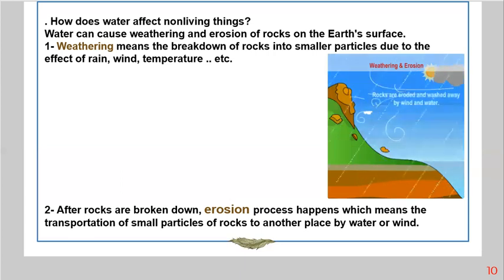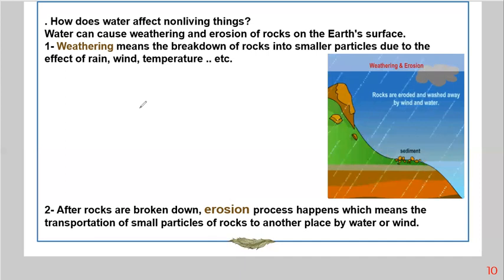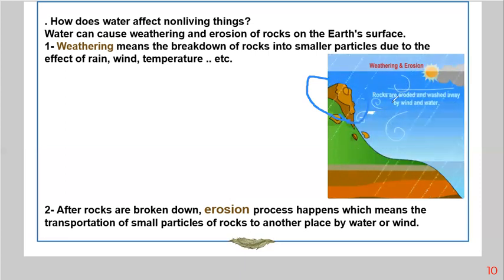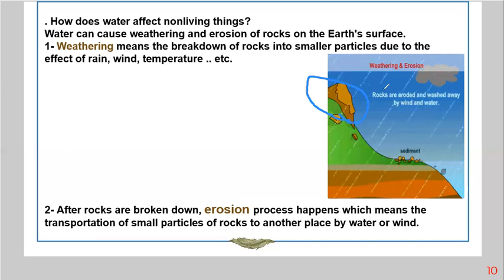So these two processes represent the interaction between the geosphere and the hydrosphere. But how? The rock here is the geosphere, and the water from the rain is the hydrosphere. So this represents an interaction between the geosphere and the hydrosphere. And erosion is the transportation of rocks from one place to another by water. So this is an interaction between the hydrosphere and the geosphere.